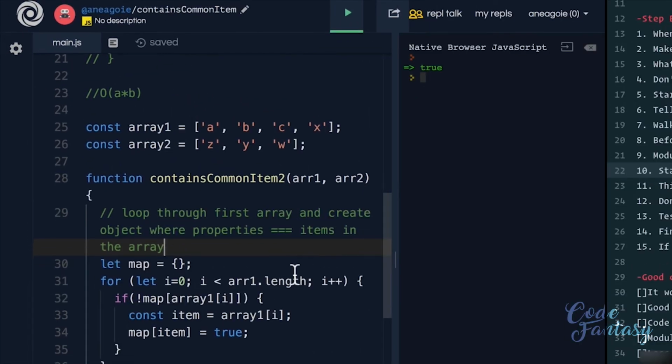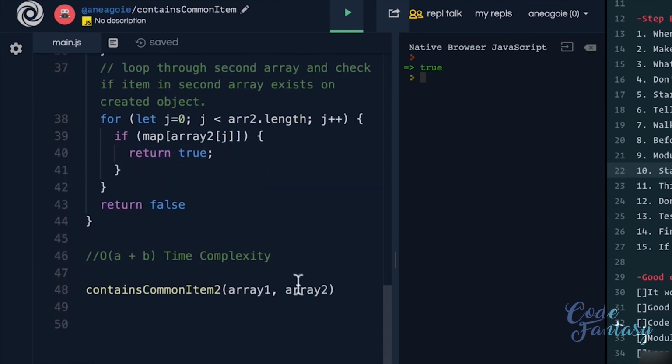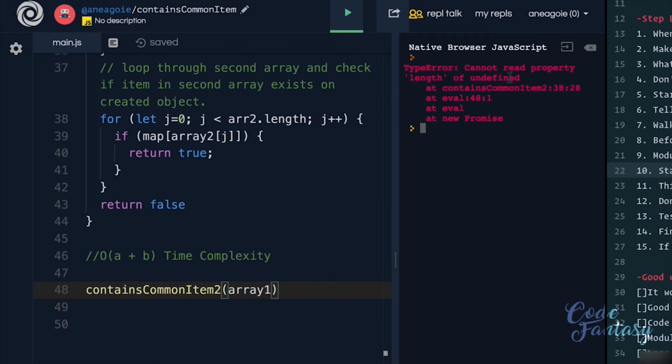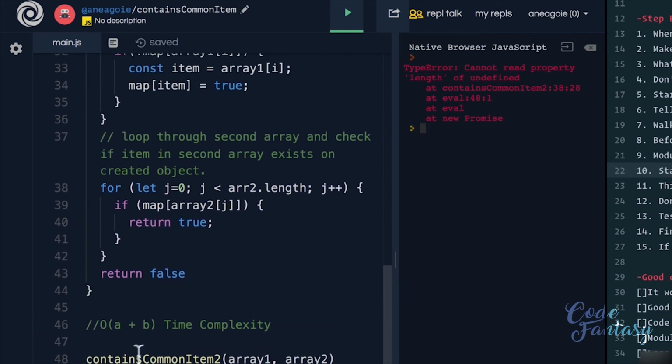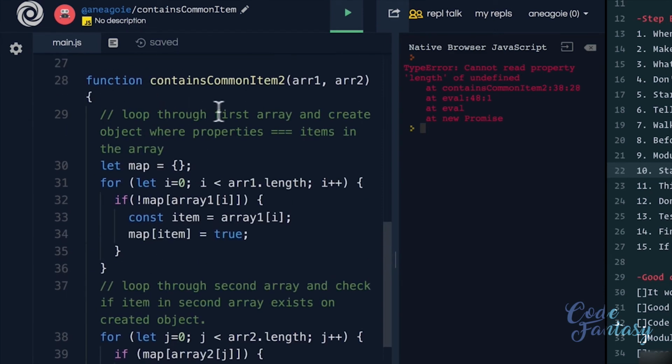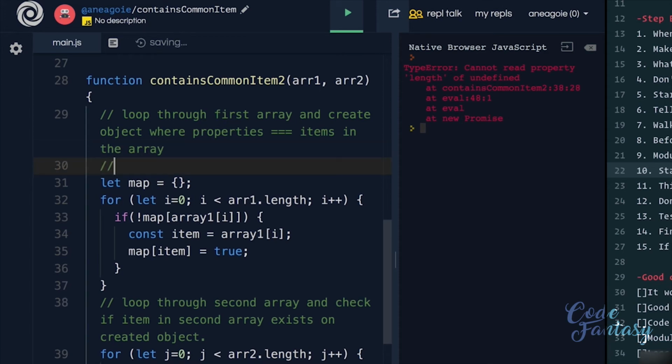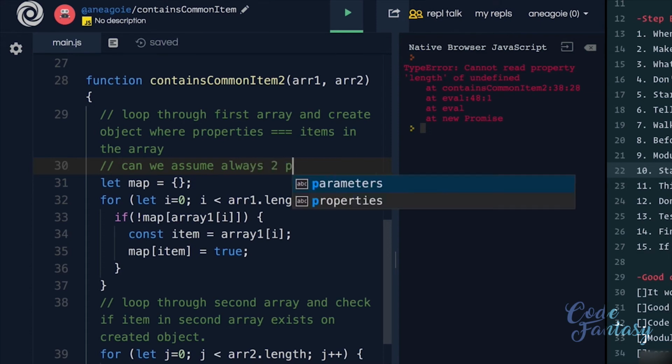For example, what if we don't receive a second array? What if this function is called with just one array? What happens? Oh, we get an error. We want to start thinking about how errors might arise. We want to make these functions as error-free as possible. And during an interview, you usually won't have time to do all the checks that you want, but you might want to tell the interviewer possible solutions or possible ways to go around this, such as, can we assume always 2 parameters in the function?